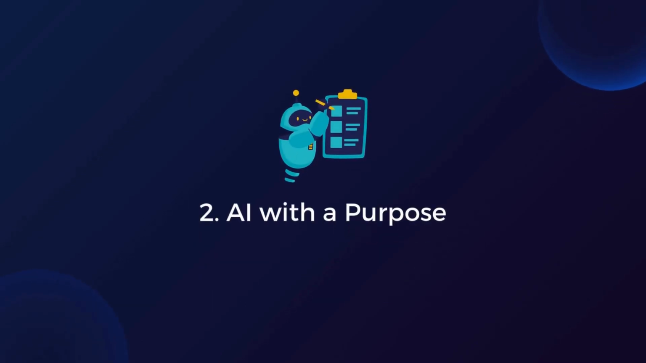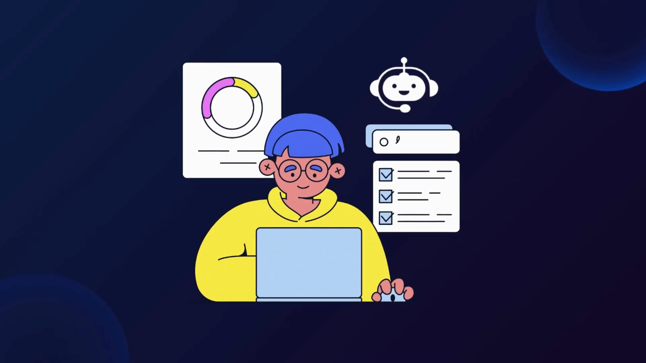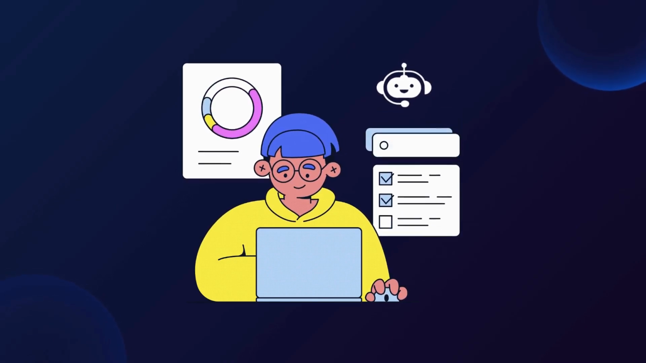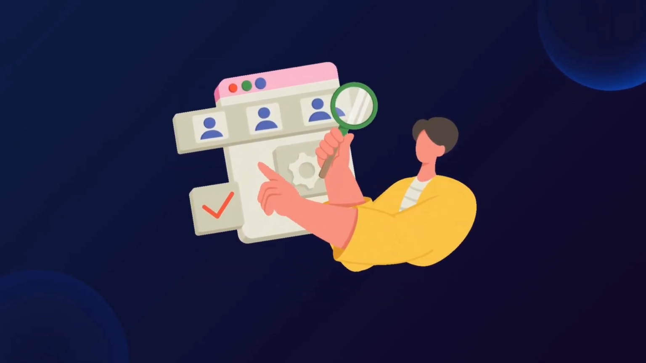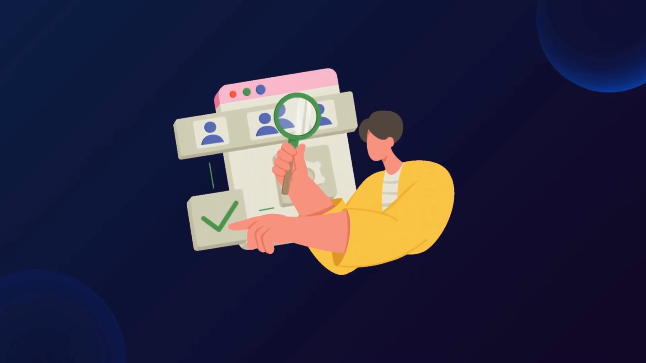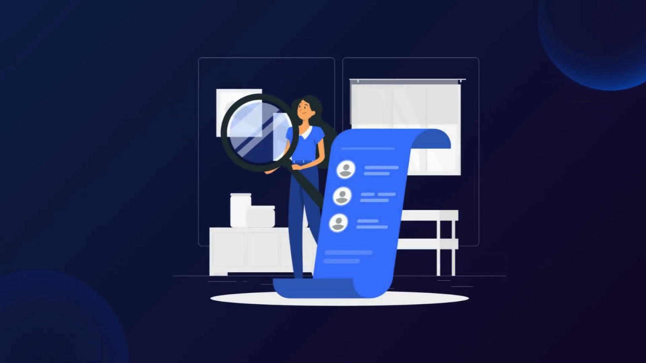Number 2. AI with a purpose. Our AI is designed to assist and enhance the recruitment process, not intimidate or overwhelm candidates. Its primary role is to provide insights and streamline evaluations without replacing human judgment. AI doesn't make the final call. It only supports recruiters by providing data, while the hiring decision always involves human oversight.